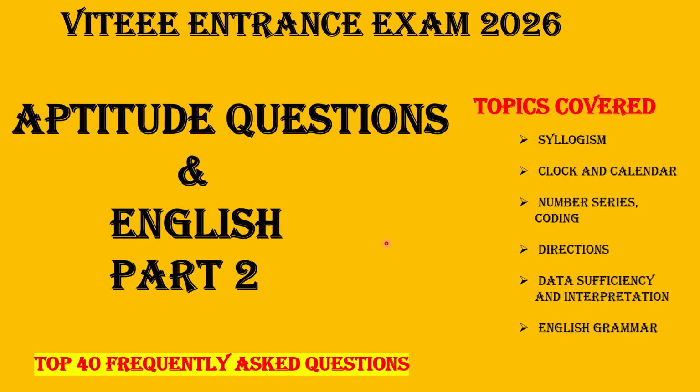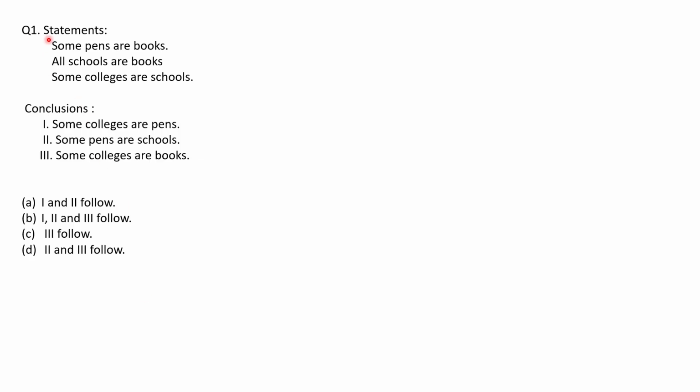So let's begin the class. Question number 1. Statements and conclusions are given. Statements are: some pens are books, all schools are books, some colleges are schools. So let's draw the Venn diagram for it.